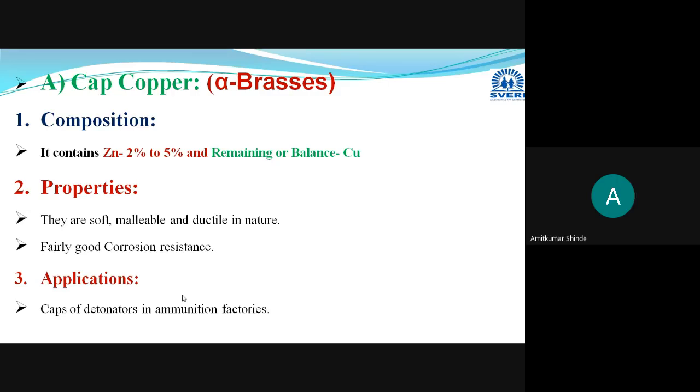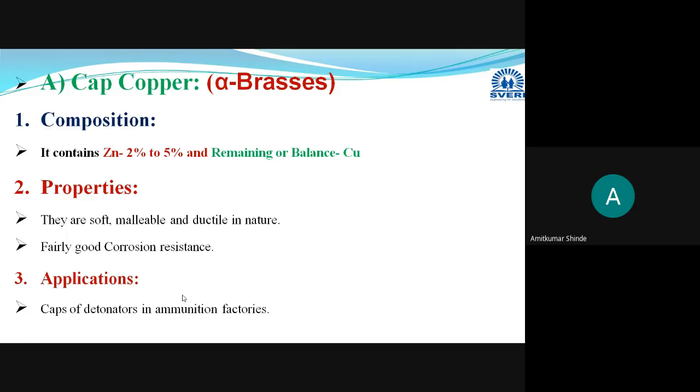Okay, now we will discuss it one by one. They are soft, malleable, and ductile in nature, and this property you can write for all four types, and some specific extra properties will be there that we will discuss. Now here in the composition, for cap copper, the amount of zinc will be 2 to 5%.